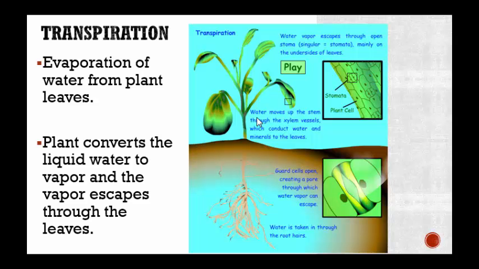Then we have transpiration, which we just talked about. It's evaporation of water from plant leaves. The plant converts the liquid water to vapor, and the vapor escapes through the leaves. So that's what's happening here with these guard cells. And we'll talk more about this later this year.